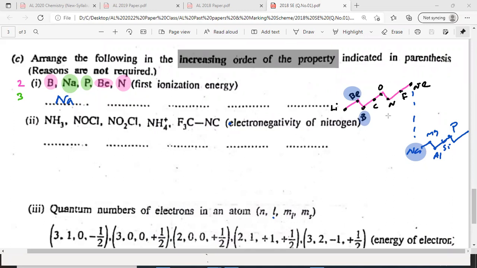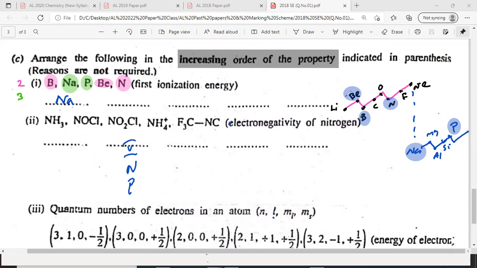Phosphorus and nitrogen there. Nitrogen and phosphorus are in the same group, group 5. Phosphorus is lower than nitrogen.